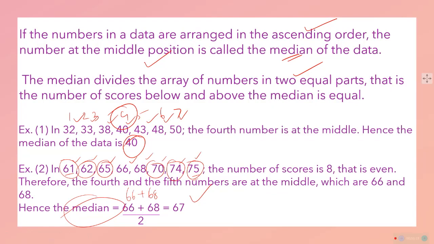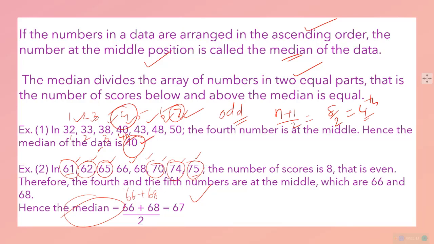This became easy because it was an odd number. The number of data was odd because it was 7. So what will you do? If the odd number is n, add 1 and divide by 2. 8 upon 2 is equal to 4. So the fourth data, that is 1, 2, 3, the fourth we took, 40, we got it.